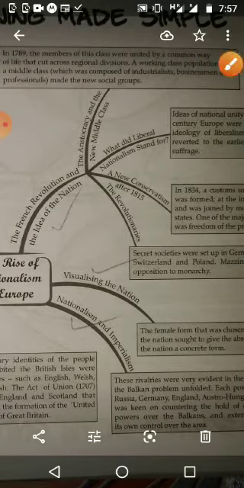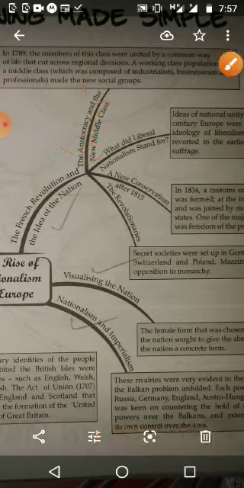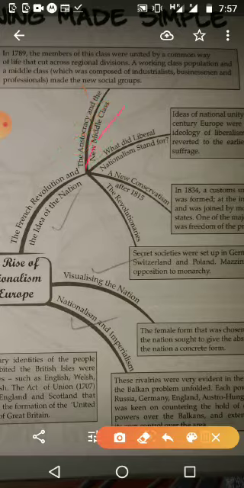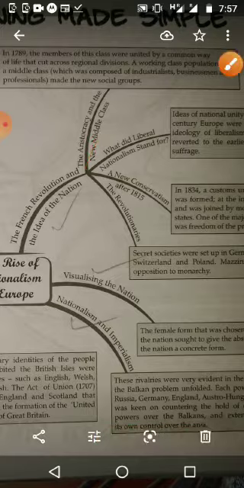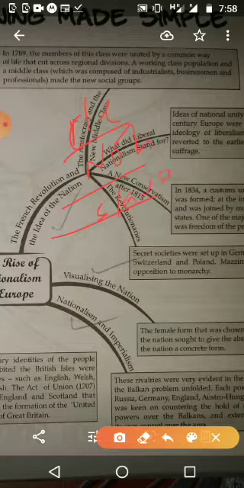Aristocracy and the new middle class. All the noble people or feudal lords. With that we can see the development of middle class. We have seen that in ninth standard, how the middle class people were forming in France. There were three levels: one is the clergy, then the next one is nobles, then the third one was slaves or serfs. The slaves group is the third estate, this is the second estate, and this is the first estate. Like that, three estates were there in France, you know that one.